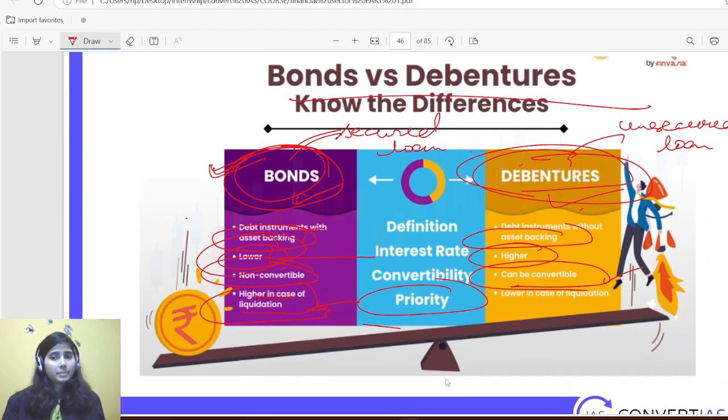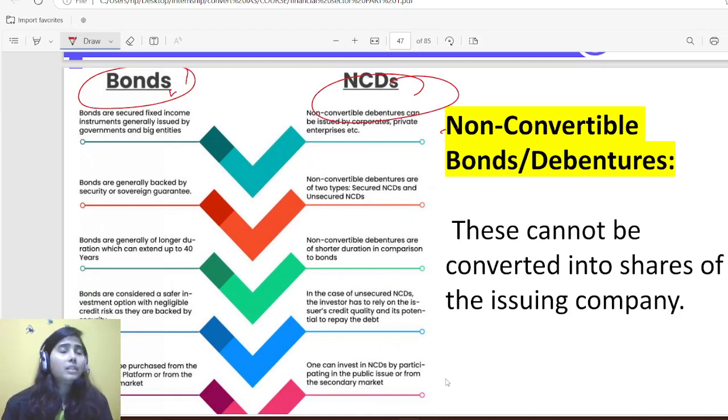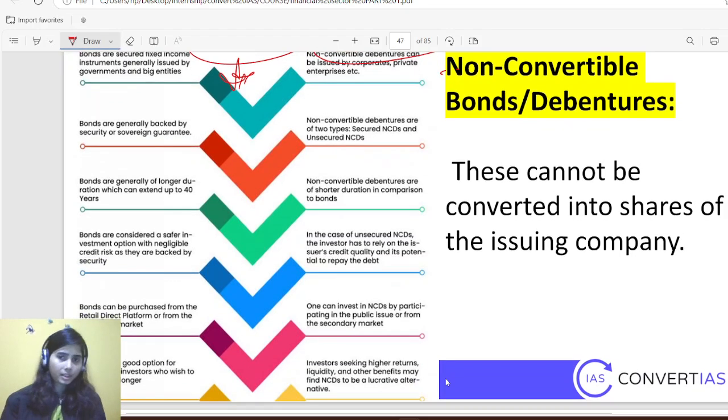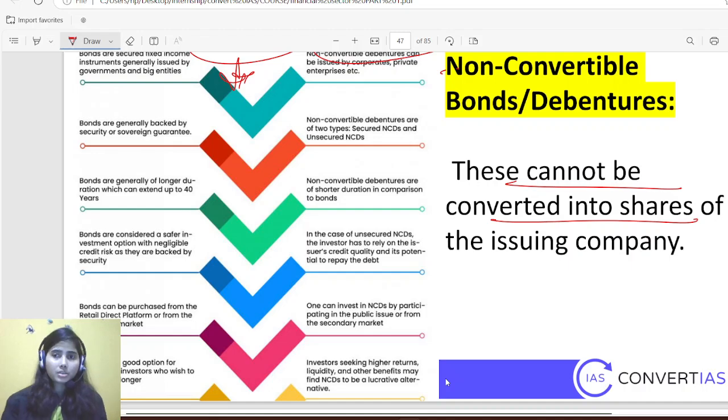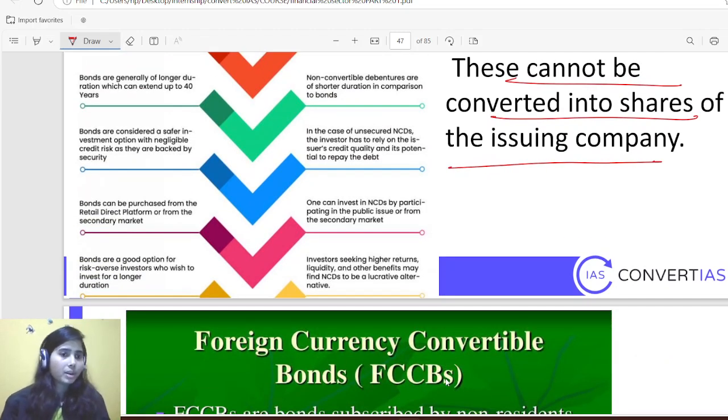Then come bonds and debentures. I have already explained, that's okay. Then comes the difference between convertible bonds and non-convertible debentures. The same thing: debentures, if you want to use debentures, can be converted into equity shareholding, but non-convertible debentures cannot be converted into equity shareholding. This is the simple thing. Okay, they cannot be converted into shares of the issuing company. That is the only thing you need to understand.